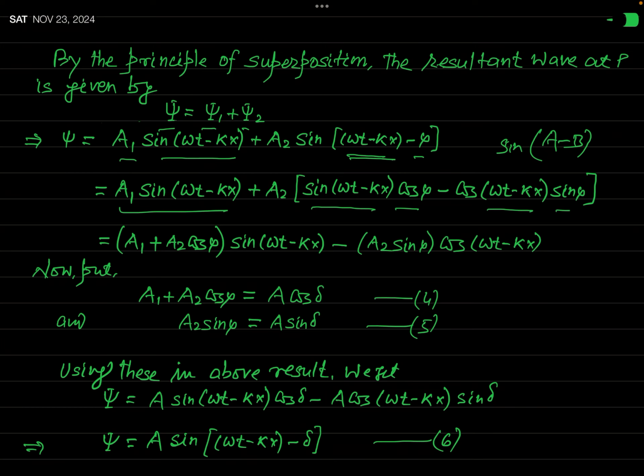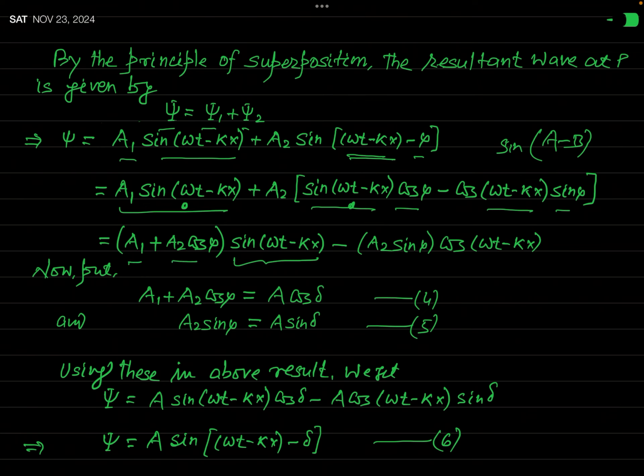Now let us see this sine omega t minus kx and this sine omega t minus kx. When you associate these two terms, you can take sine omega t minus kx as a common factor. After taking it as a common factor, the multiple remaining will be a1 plus a2 cos phi. Now see the last term. The last term is minus a2 sine phi times cosine of omega t minus kx.